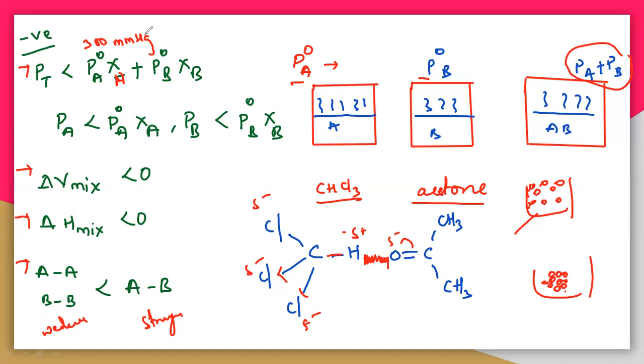See here, you are calculating the vapor pressure, that is 300, but with the instrument you are getting only 250. That means 50 of pressure is decreased here. The vapor pressure is decreased here. Why is the vapor pressure decreased here? Because the interaction of A comma B is very high. So interaction is very high means the volume decreases. That means they will come very close. So how can they vaporize highly?